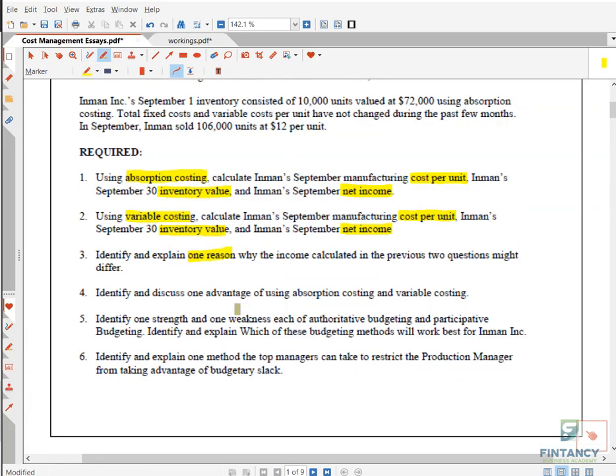Okay. So people are writing in the chat box fixed cost. No, this is wrong because fixed cost includes everything. You have to be specific. That is not fixed cost. That is fixed manufacturing overhead. Okay, please don't make this mistake in the exam. You have to write properly: fixed manufacturing overhead. Okay.